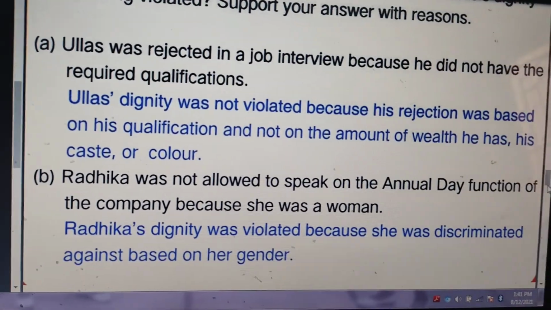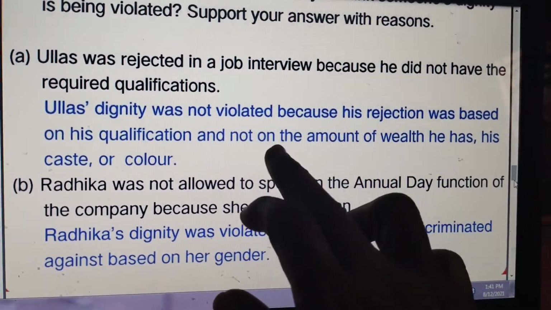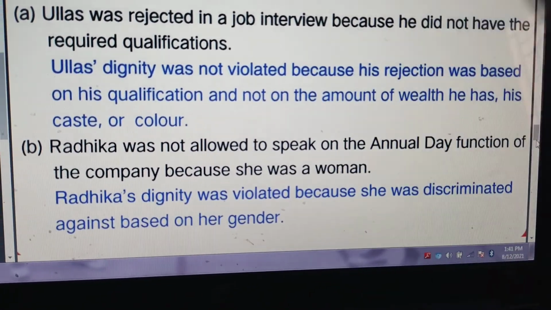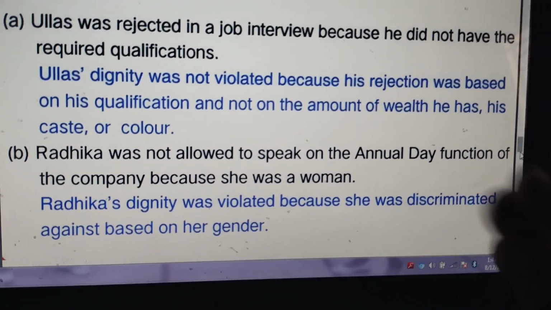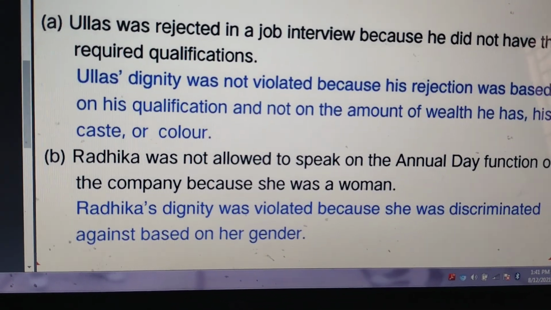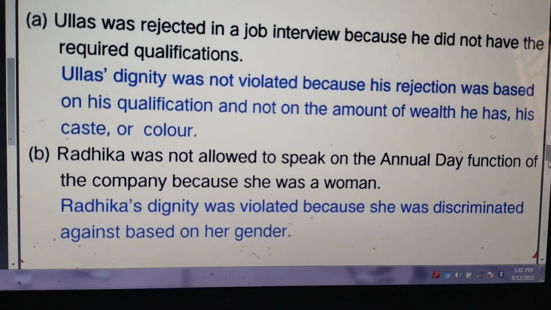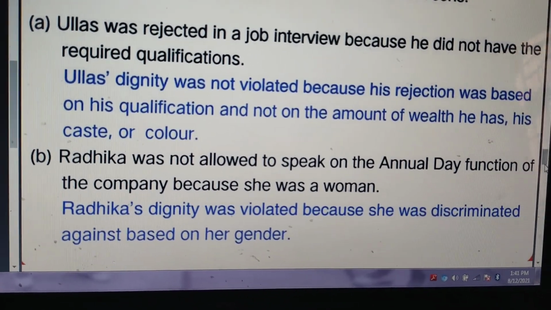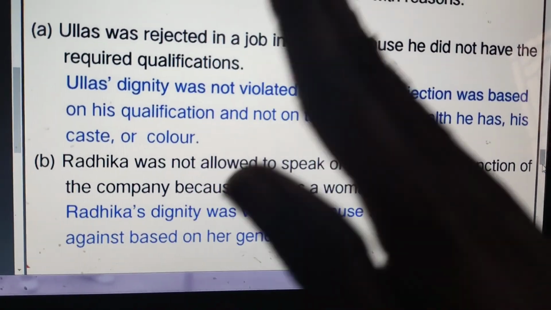So here Ullas's dignity was not violated because his rejection was based on his qualification, not on the amount of wealth he has or his color or his caste. They didn't see whether he is rich or poor or about his caste or color. They are seeing only whether he is eligible for that work. So we can't say that Ullas's dignity was violated here.